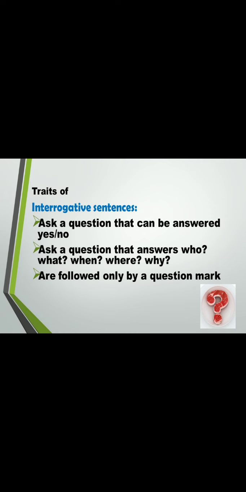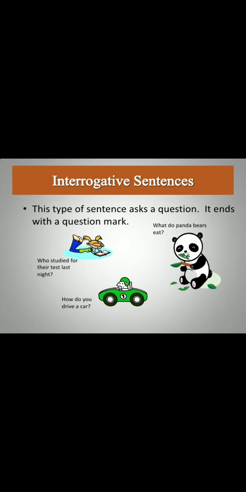Next, we can see that interrogative sentences ask a question that can be answered yes or no. Number 2, they ask a question that answers who, what, when, where, why. So, they are followed only by a question mark. So, it is called an interrogative sentence.